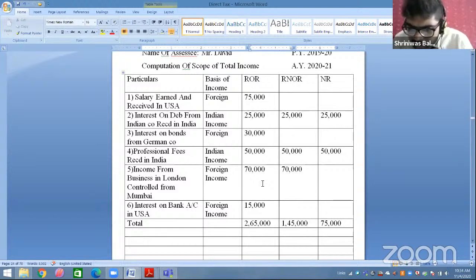Yes, Anjali, you are absolutely right. If it is controlled from London, then it is a completely foreign income, other foreign income. Indian Dhananjay, Indian income will be recorded in all 3 columns.